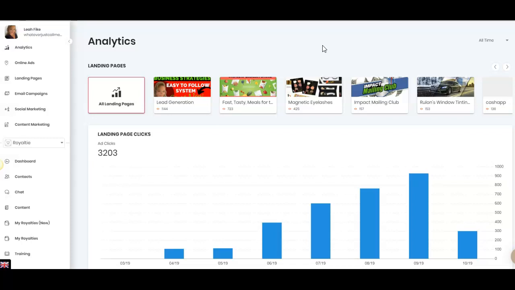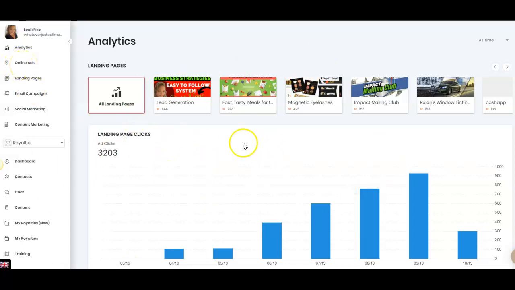So today I wanted to show you, I did go ahead and create some landing pages along with my email campaigns, which are just like autoresponders, and those email campaigns are running automatically for me right here in this system. So here is some analytics and definitely what you can concentrate on if you like.